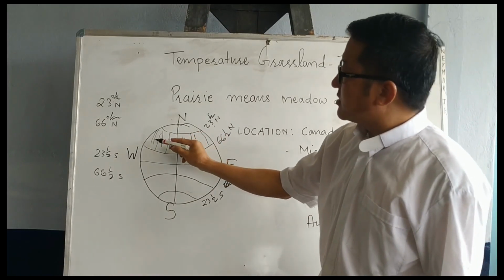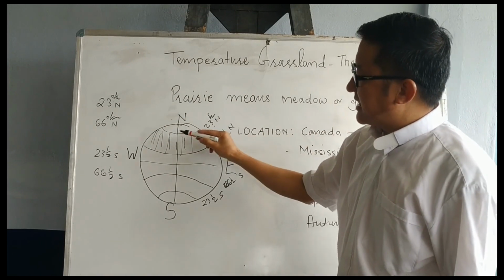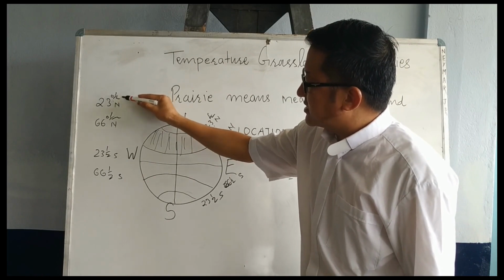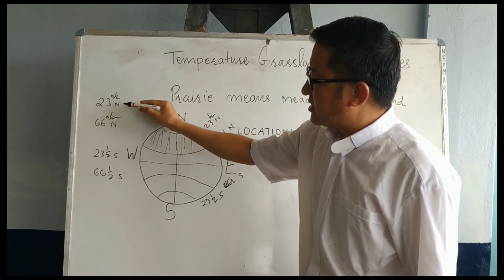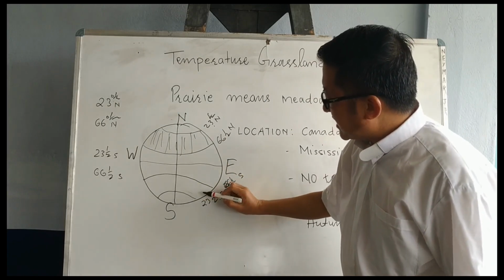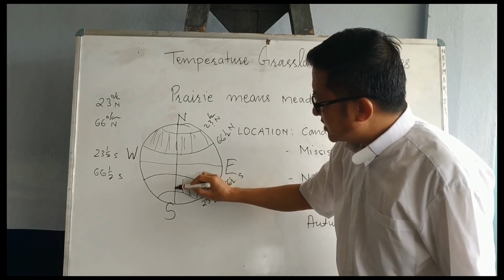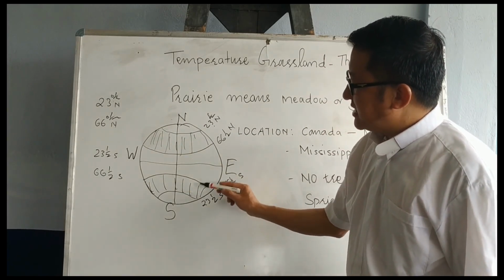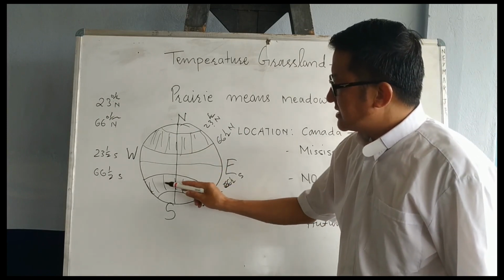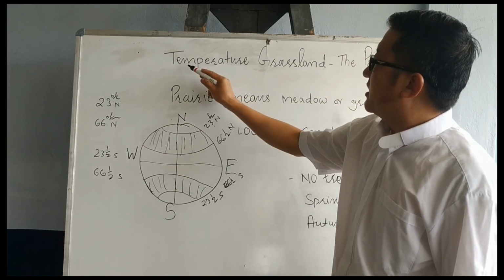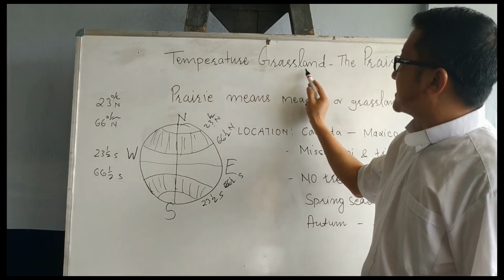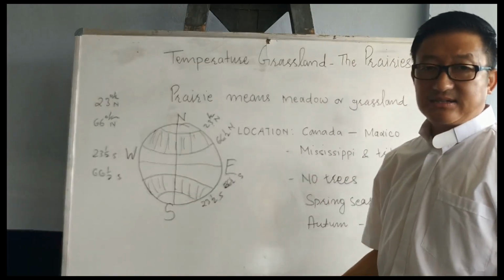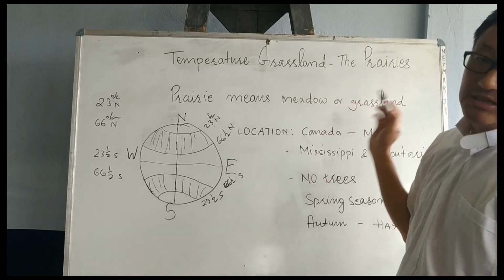Now we are talking about the temperate grassland, which falls between 23 degrees north and 66 degrees north, and the southern side is also the same, between 23 degrees south and 66 degrees south. In between these two imaginary lines we have this grassland that is called the temperate grassland, and this grassland is called the prairies.